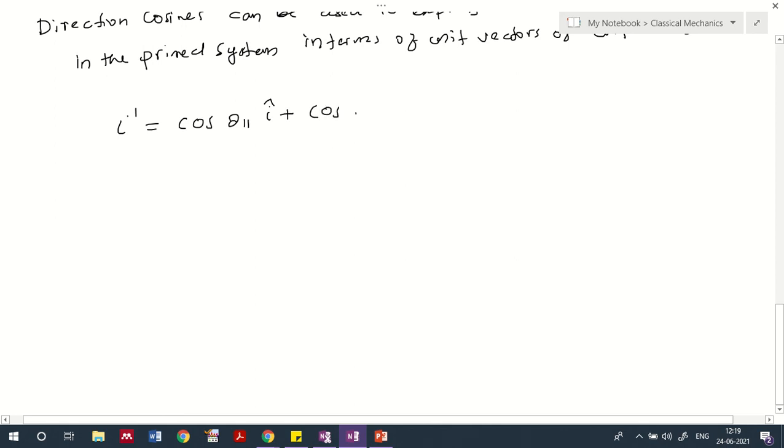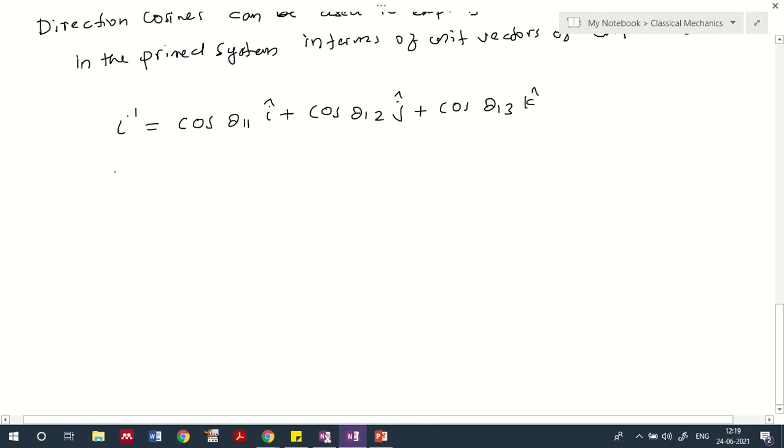Then we have cos theta 12, the angle between i1 dash and j. Then cos theta 13, the angle between i1 dash and k.